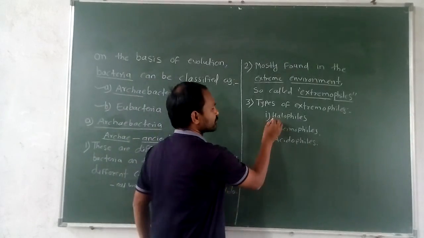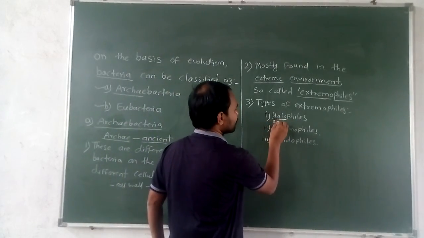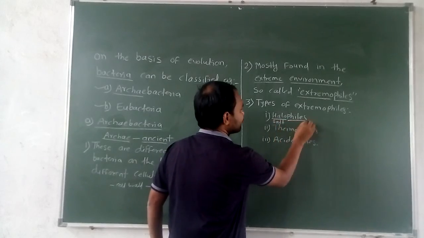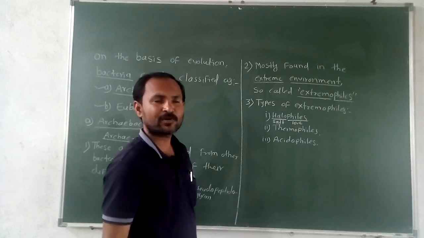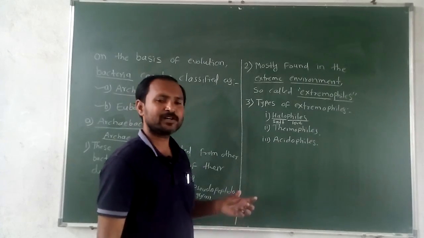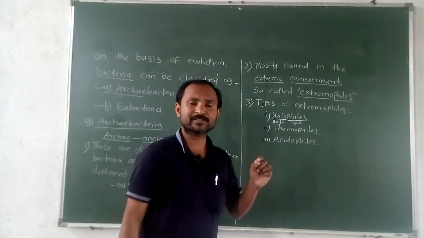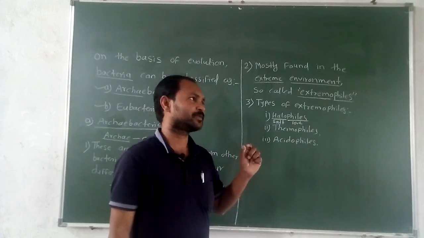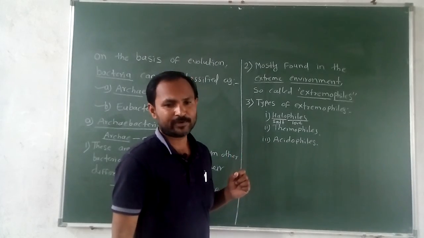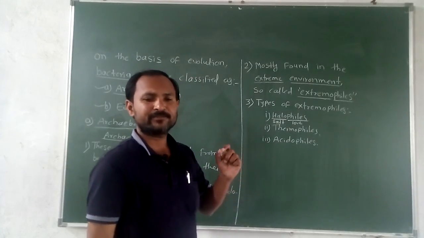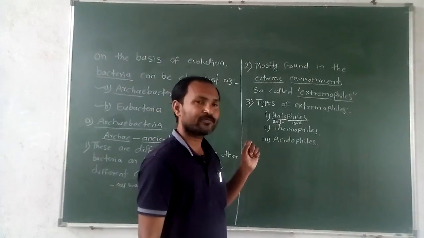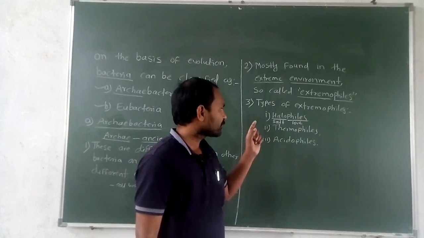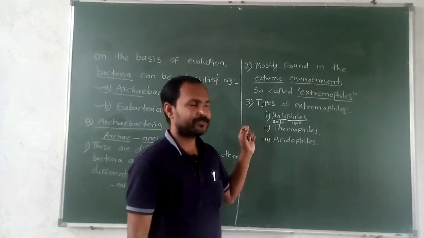Halo means salt, and philes means love, so salt-loving condition. Salt-loving condition means such bacteria are found in salt. That bacteria group belongs to the halophiles. Bacteria that can withstand high salinities are called halophiles. So the first group is the salt-loving.